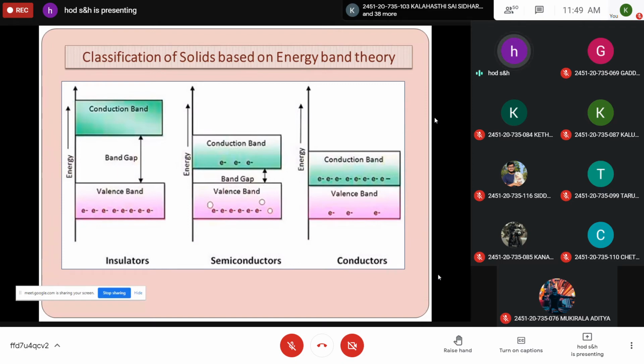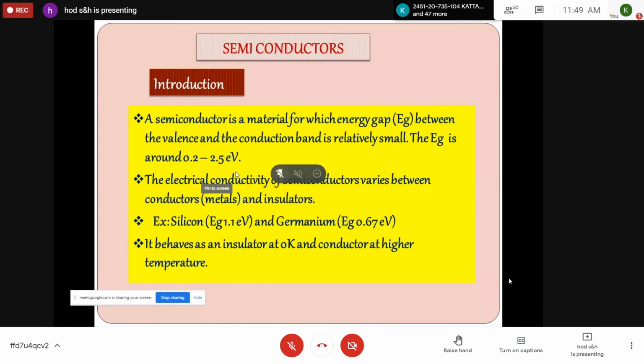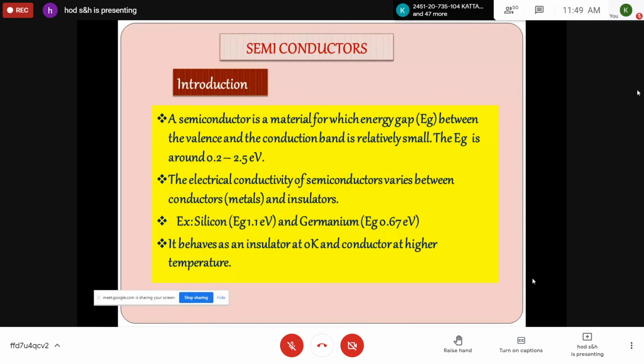You take this diagram. Now, in the same band theory, this is actually another chapter, but we'll discuss in specific the behavior of semiconducting materials and some mathematical equations related to the density of charge carriers. Now, you take the heading semiconductors.